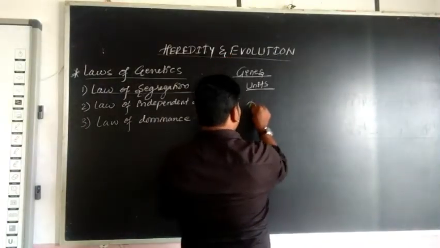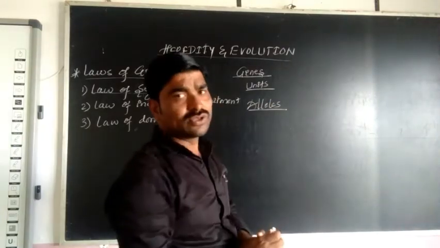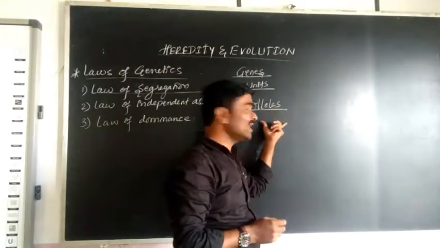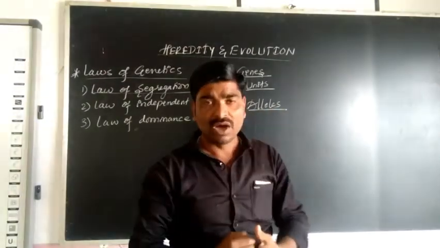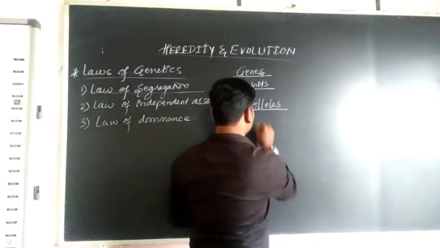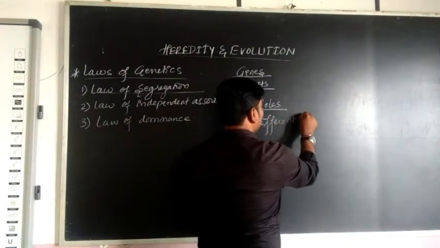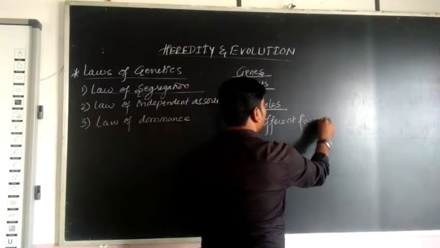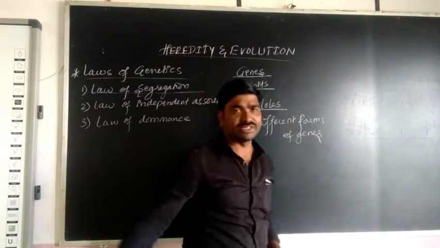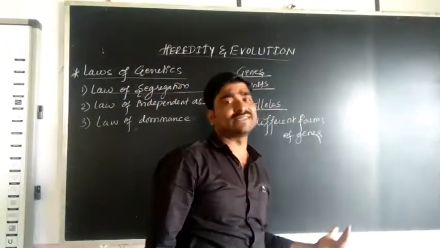So what do you mean by alleles? Alleles is the plural word; allele is the singular word. Alleles are the different forms of genes. Different forms of genes are nothing but alleles.